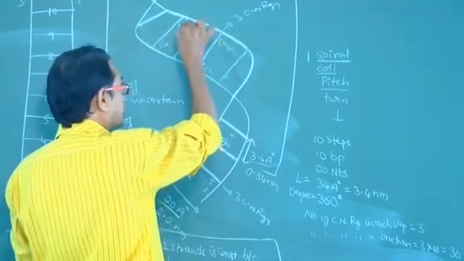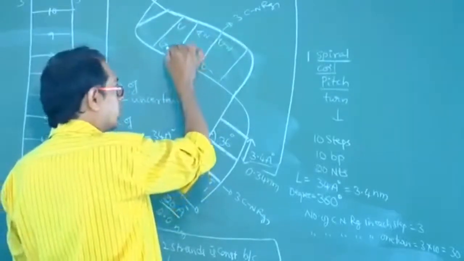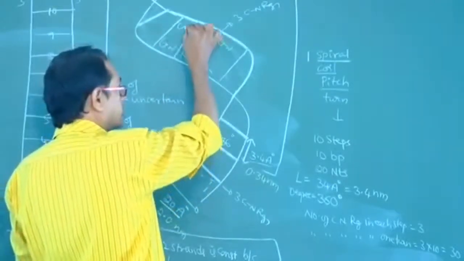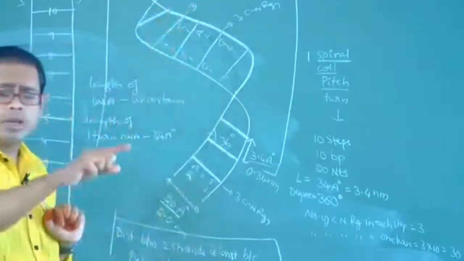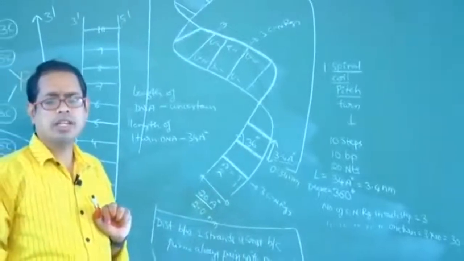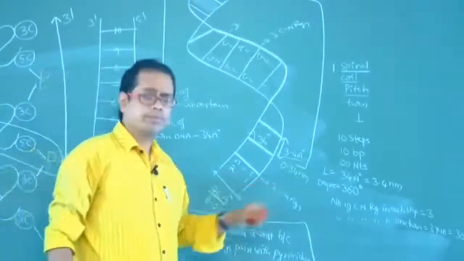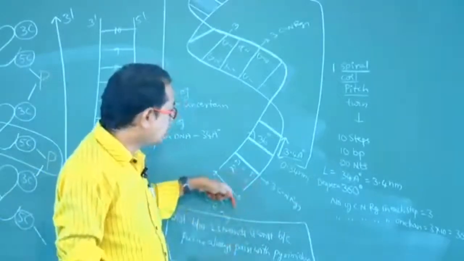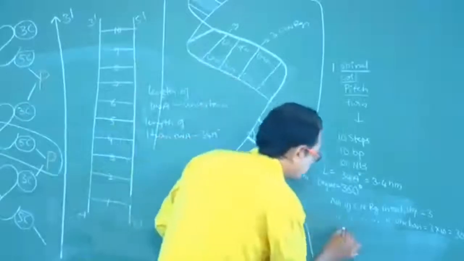Let us suppose G pairs with C. Guanine is purine, 2. Cytosine is 1. Total 3. Like that, in each step, number of CN rings, 3. Total number of CN rings in each turn, 30.